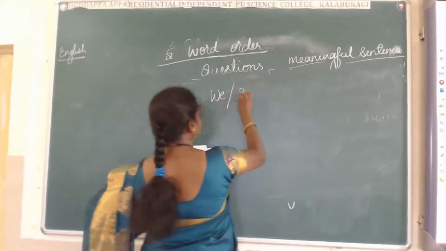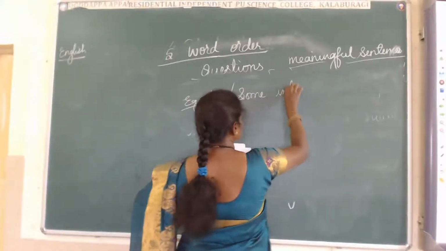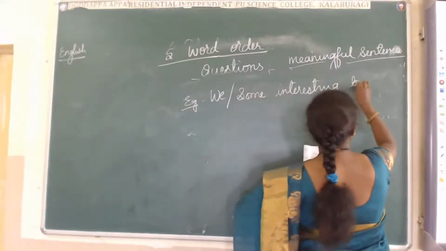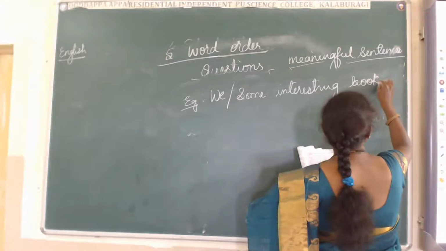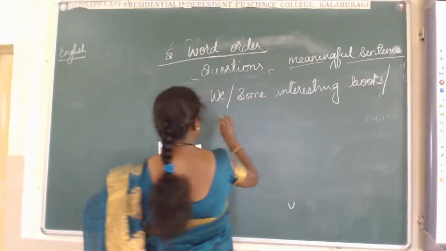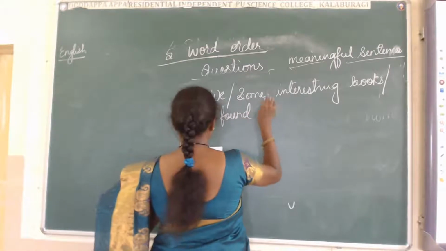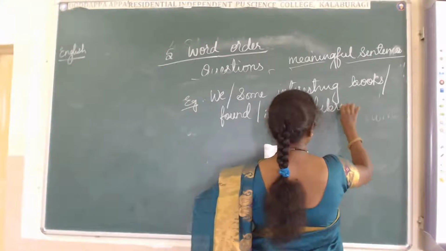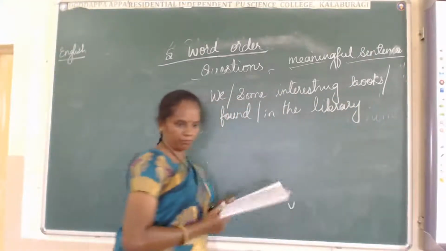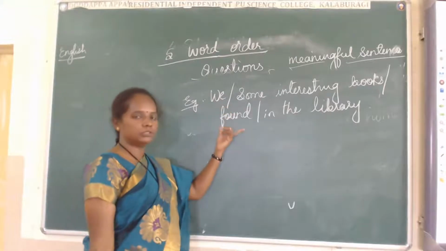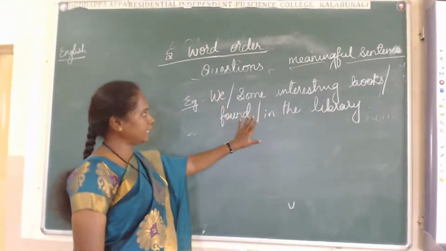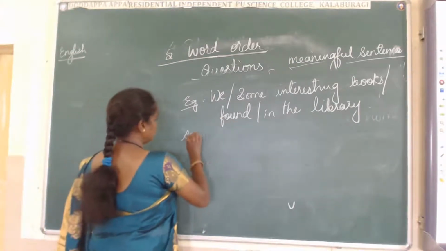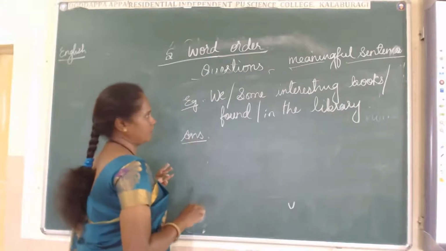B, some interesting books found in the library. By seeing this, we come to know this is a simple sentence. This is not a negative sentence, and this is not a question form. What do we have to do here? We have to make it a meaningful sentence.